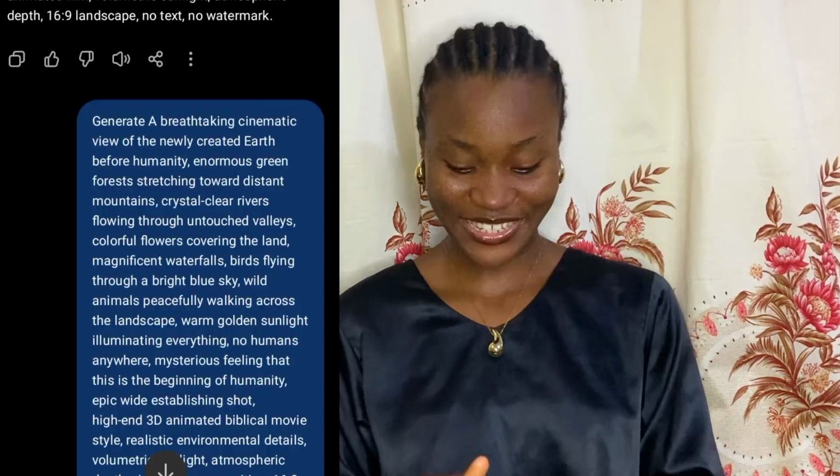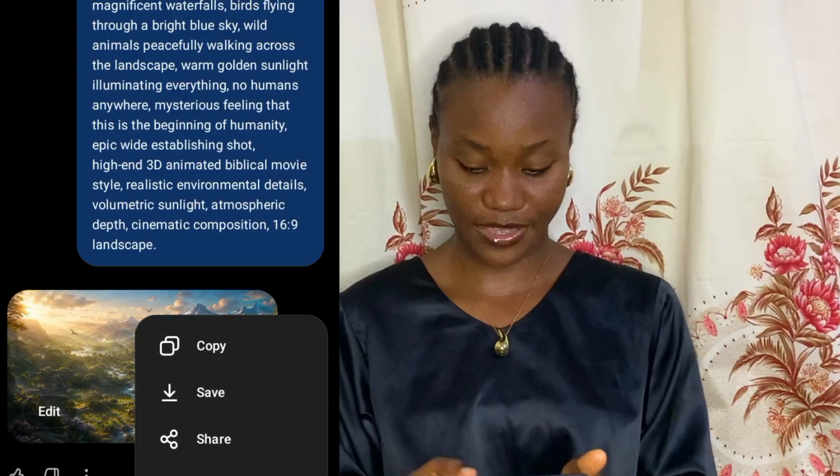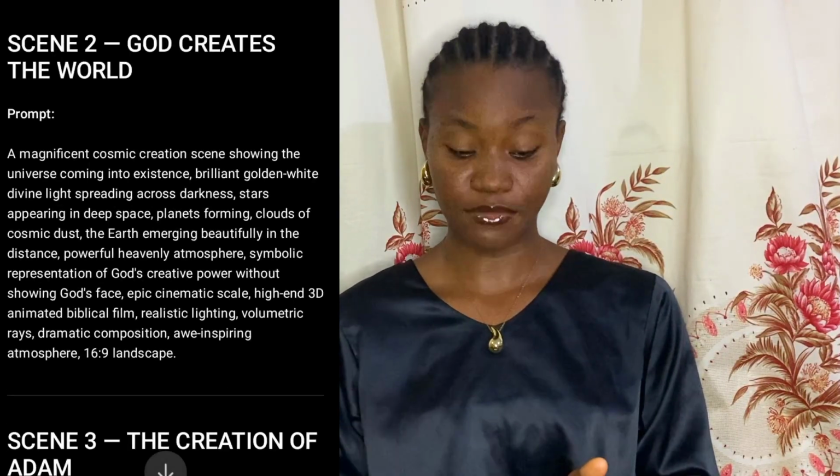So guys, our image is ready and this is it. This is the world, when it was created, and it's looking so nice, isn't it? To save it, you have to long press and click on save. We will go ahead to the second image prompt, copy it and generate it using ChatGPT, just the same way we generated the first image, right?